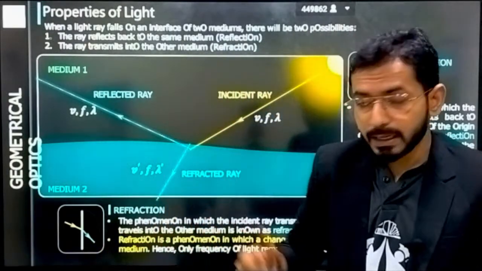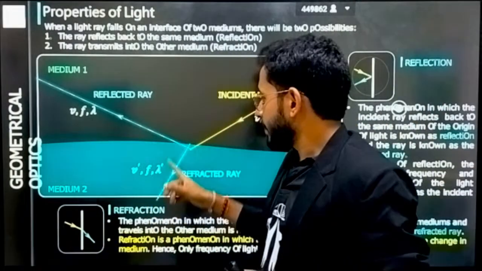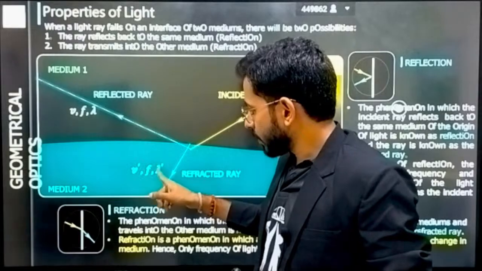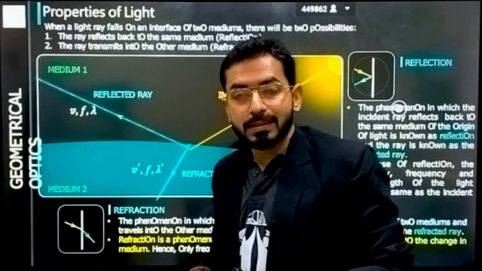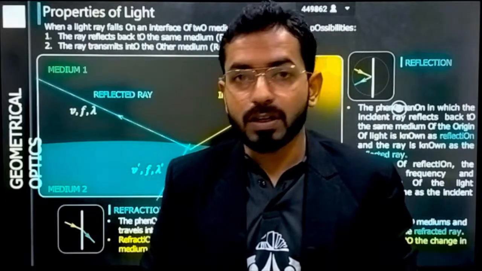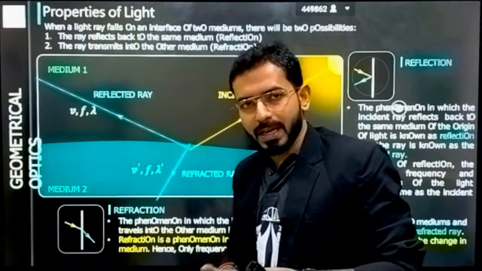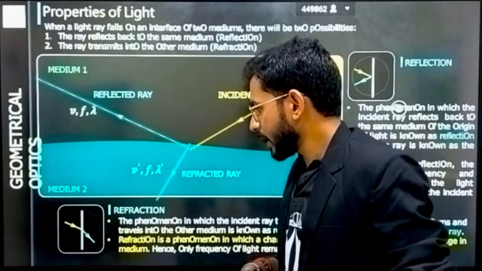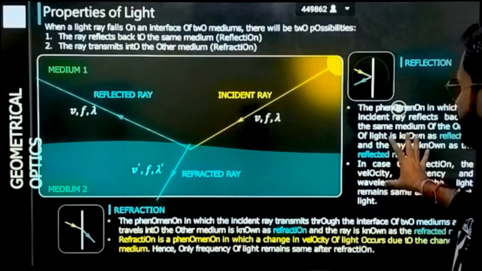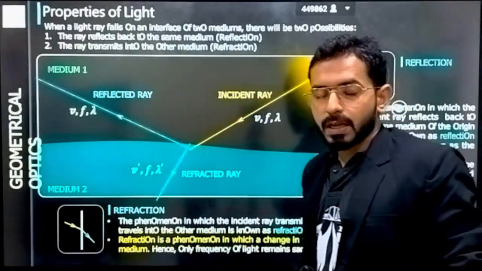Some part of the light is getting refracted, and you can see that the velocity is changing, that is v dash, and the wavelength is changing, that is lambda dash, but the frequency is still the same. That means from here I can conclude that frequency never changes. Correct? So these are the two phenomena: one is reflection, one is refraction.